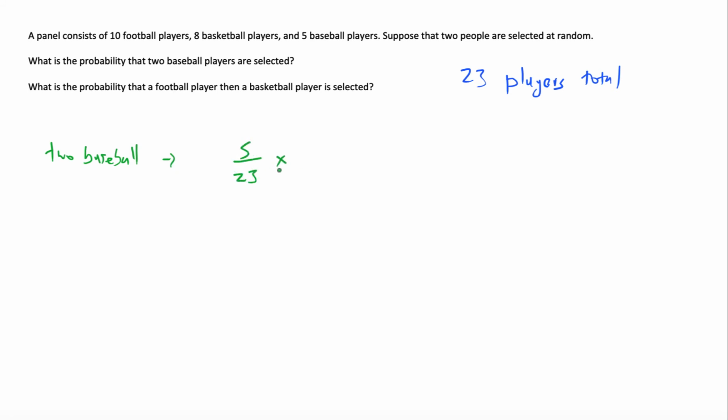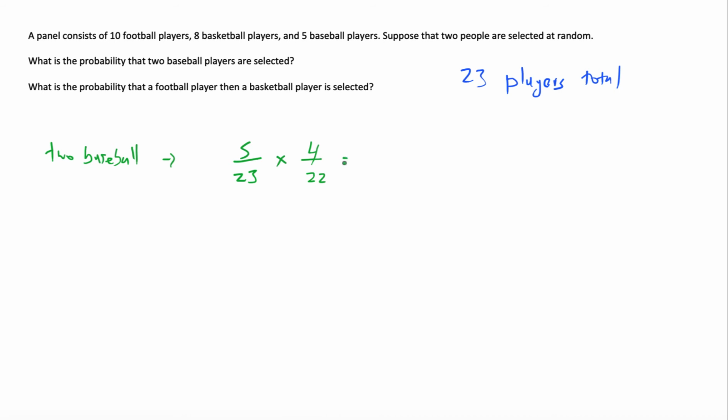But then what is the probability that the second person selected is a baseball player? Now remember, out of these 23 players, one of them has been picked, and we know that that person was a baseball player. So there are 22 players left, but there are also 4 baseball players left. So 5 over 23 is the probability that the first person taken was a baseball player, and the 4 over 22 represents the probability that the second person is also a baseball player, given that the first person was a baseball player as well.